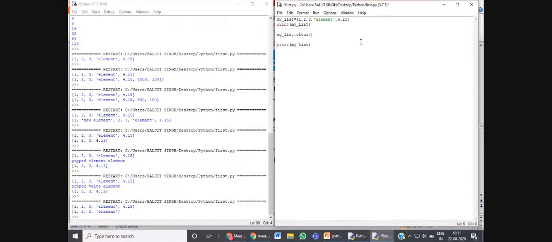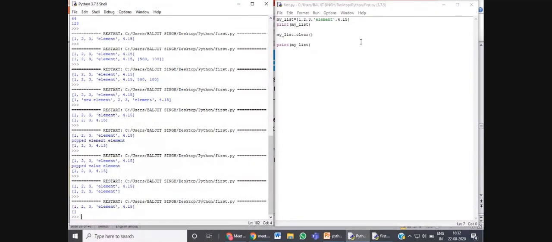Mylist dot clear, it will delete all the elements altogether in one step. See, the list is now empty. Earlier with the first print statement, we have printed the elements of the list, but when we have used dot clear function, all the values from the list have been deleted.